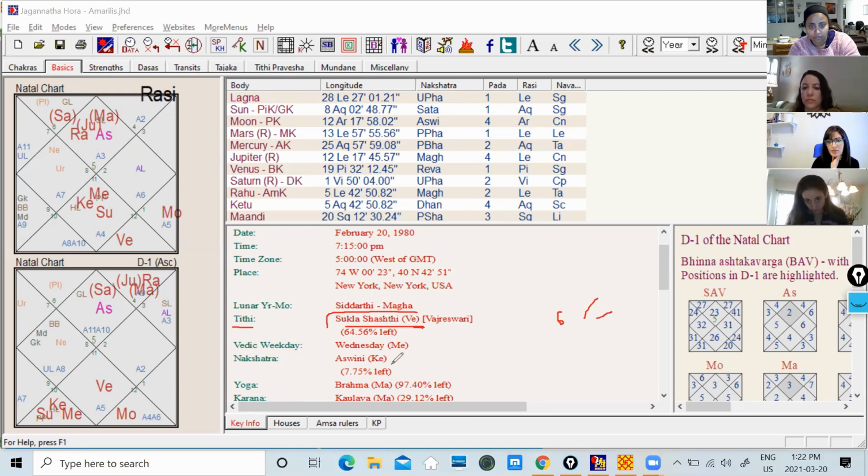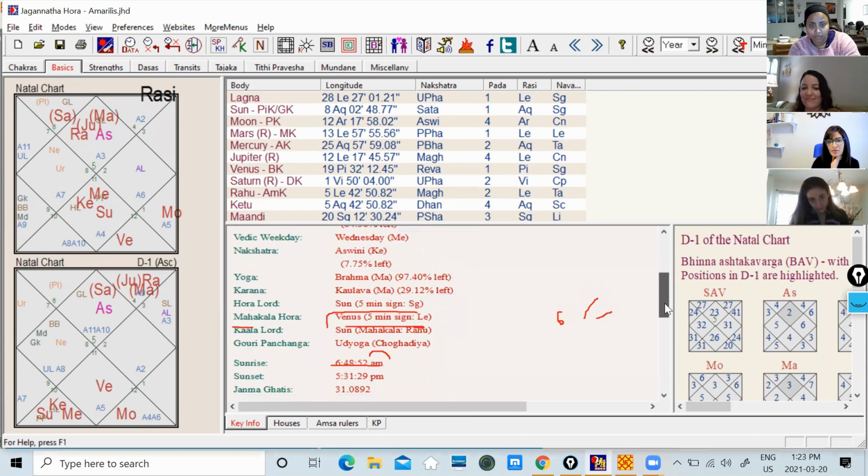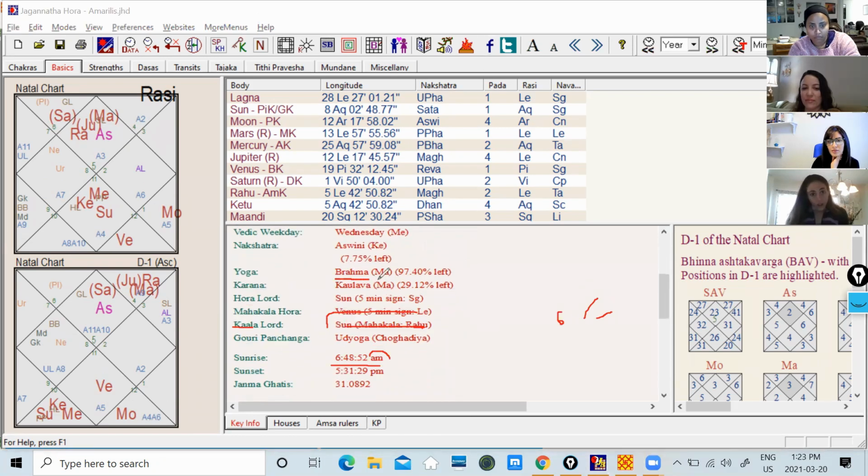The nakshatra was Ashwini, ruled by Ketu, when you were born. And then you see the yoga is Brahma, and the karana was Kaulava. Now, these two things will tell me the nature of you as a person from the Vedic astrology perspective. It's not a hard written rule, okay, but this tells the nature of the person, or the baby or child born. So how do you see that? Just note it down: yoga is Brahma and the karana is Kaulava. I will go back to my slides and show you this.